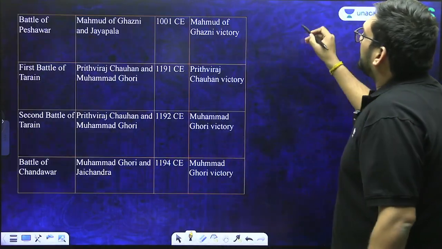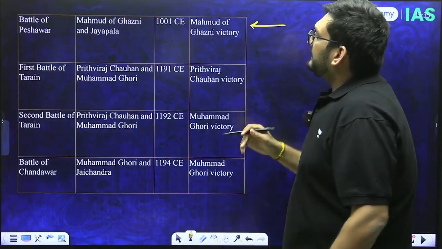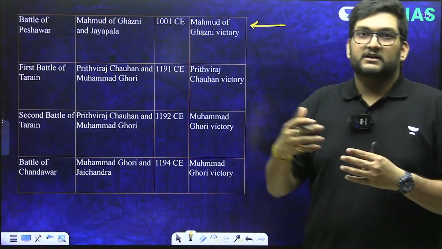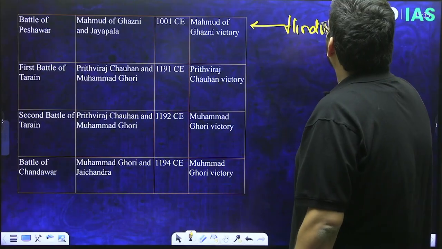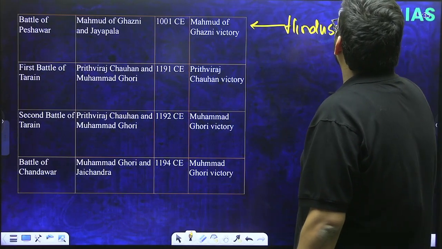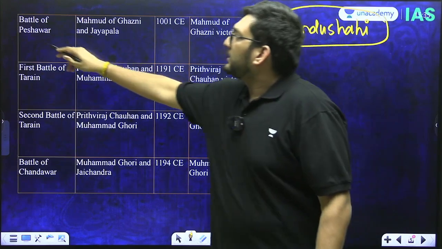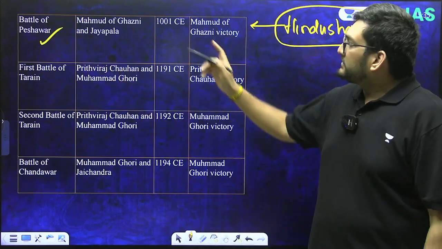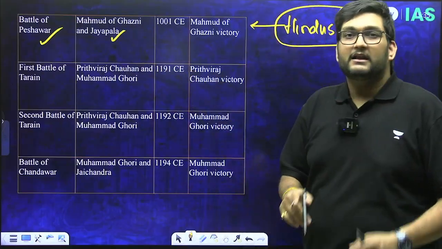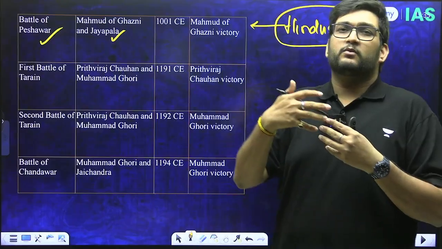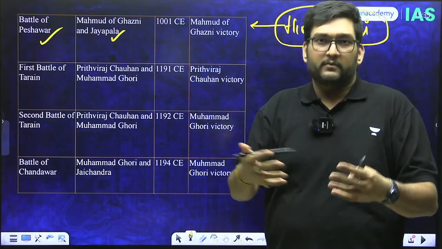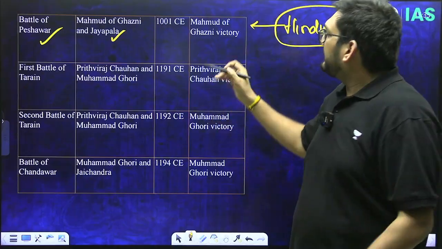Now, the first is obviously medieval India. We will start with Ghazni and his incursions into India and the Hindu Shahi rulers. Hindu Shahi rulers will fight two important battles, but the first one is considered more important, which is called the Battle of Peshawar, between Ghazni and Jaipal. Jaipal will be defeated. There are two different stories. He was in a way humiliated and therefore he went in for ritualistic suicide, but he was defeated.